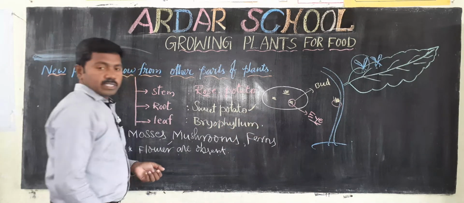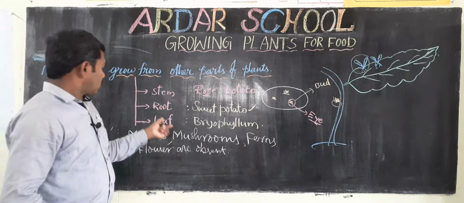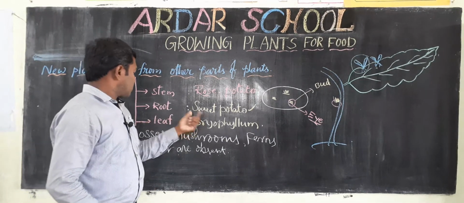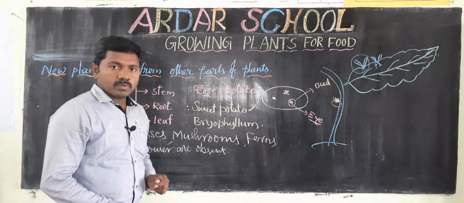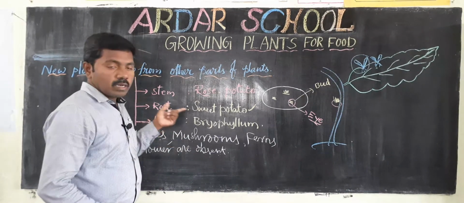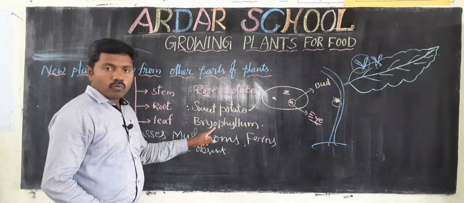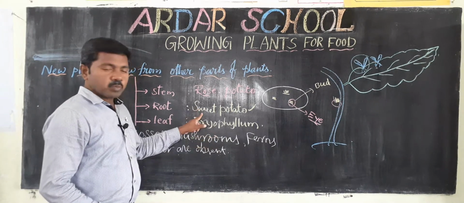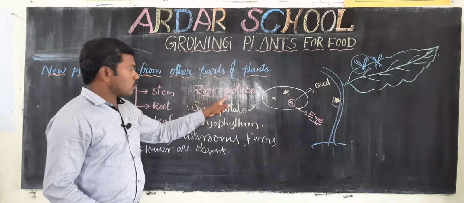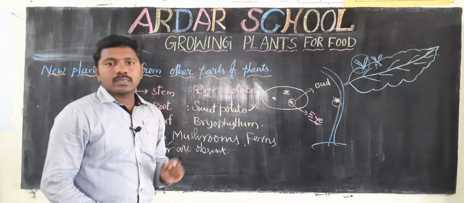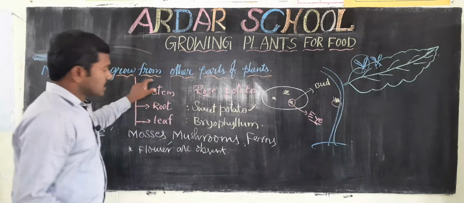It is the best example. Vegetative propagation through the leaf. Best example, bryophyllum. Through the stem: sweet potato, rose, potato, sugarcane are some examples.